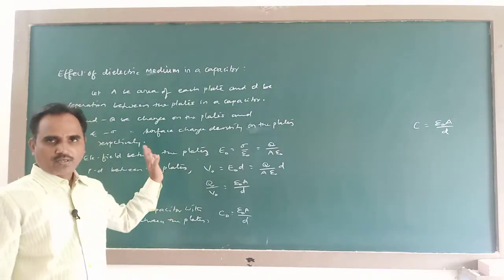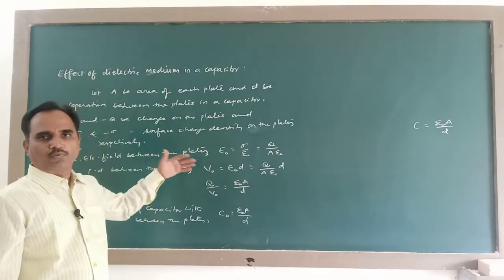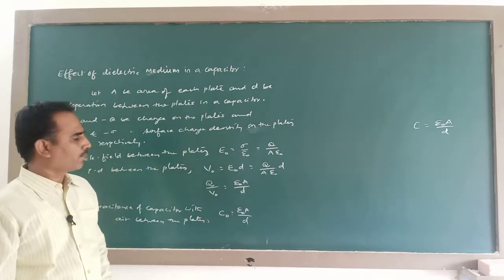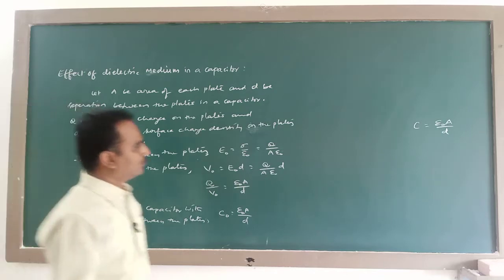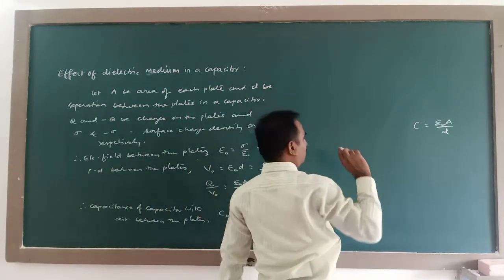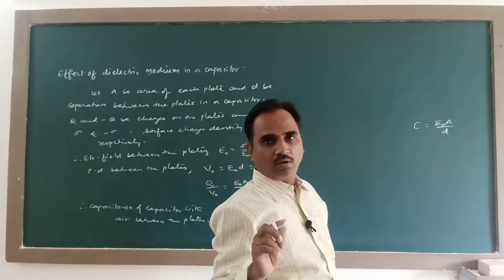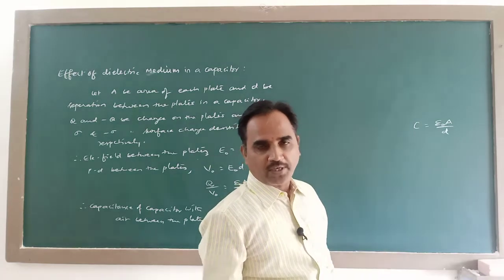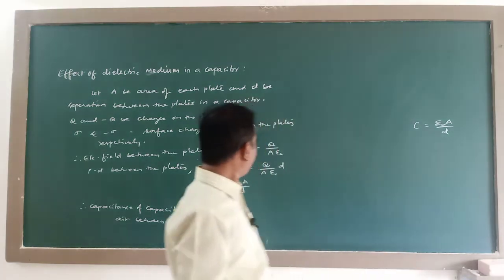So the same derivation which we used to find the capacitance of a parallel plate capacitor. Now, when a dielectric medium of dielectric constant K is used between the two plates, what happens?